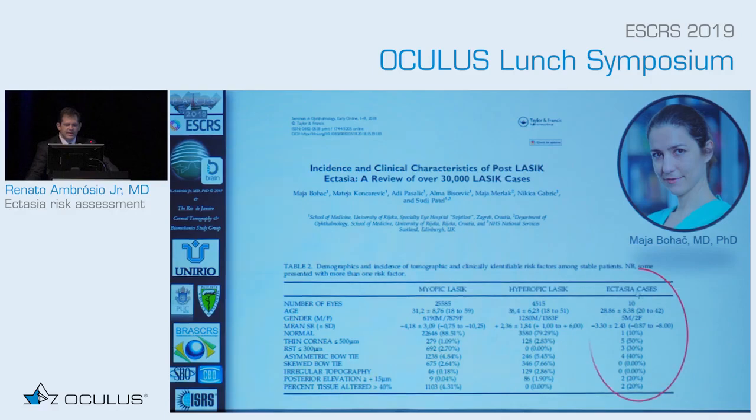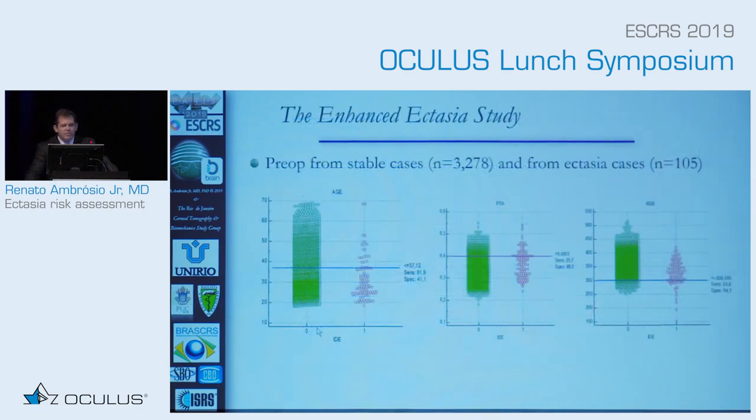But when you see the 10 cases of ectasia, you have very low ability to predict ectasia based on the standard classifications, including PTA and including posterior elevation. So we have to go and do something better.